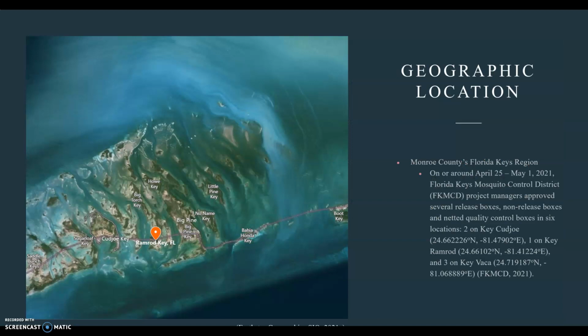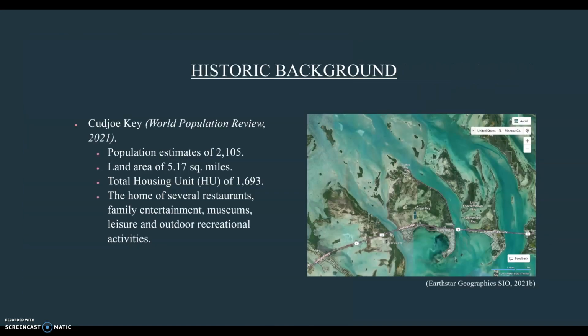On or around April 25th through May 1st, 2021, project managers anticipated the emplacement of release boxes, non-release boxes, and netting quality control boxes in 6 locations: 2 on Cudjoe, 1 on Key Ramrod, and 3 on Key Vaca.